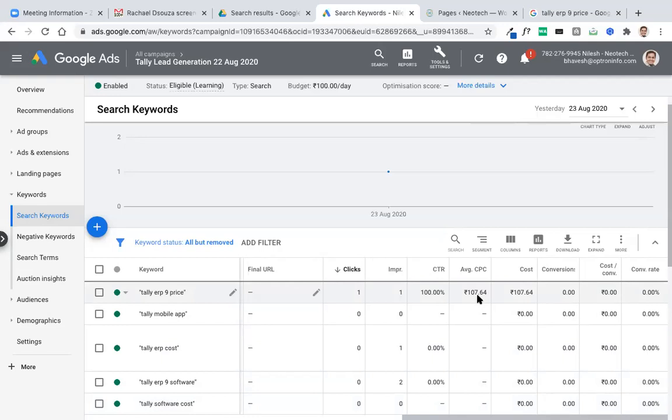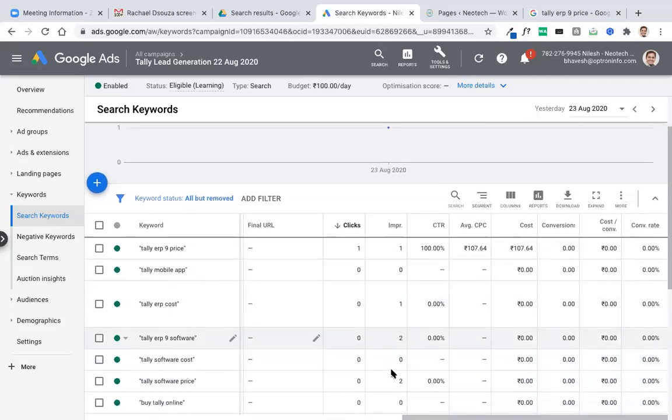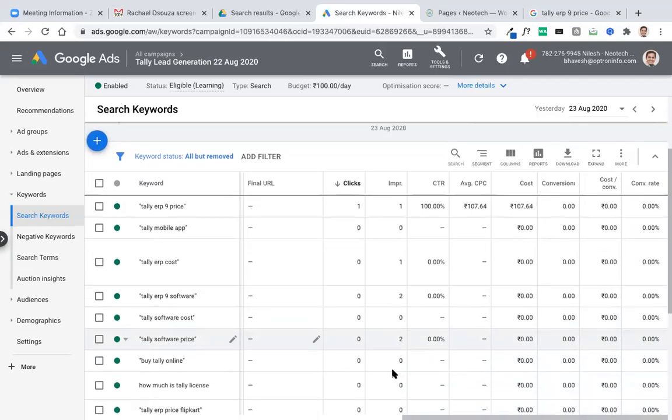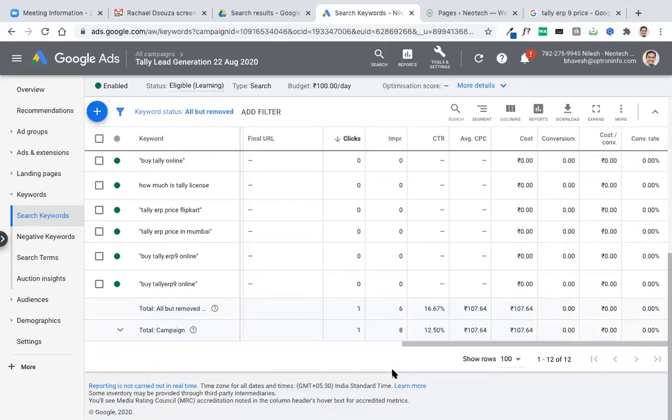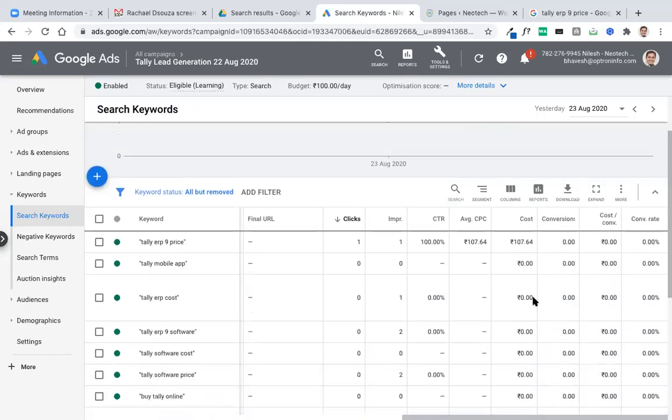Money wasted. Tally ERP cost, only one impression. Tally ERP9 software, two impressions. Tally software price, two impressions. So total 8 impressions and one click, which is costing 107. This is too much for a click for this particular software.